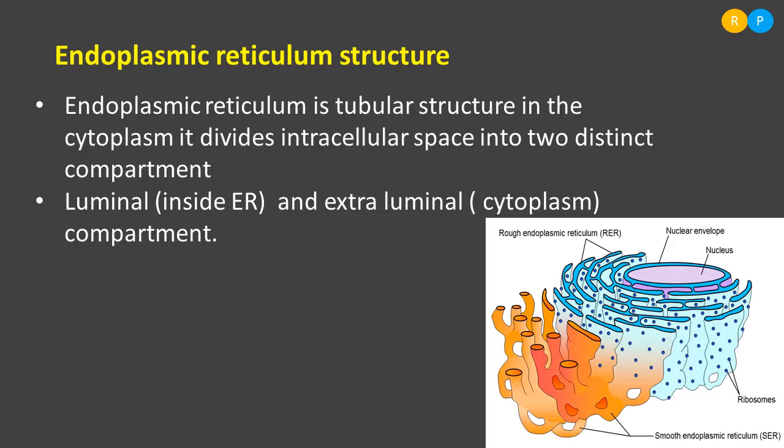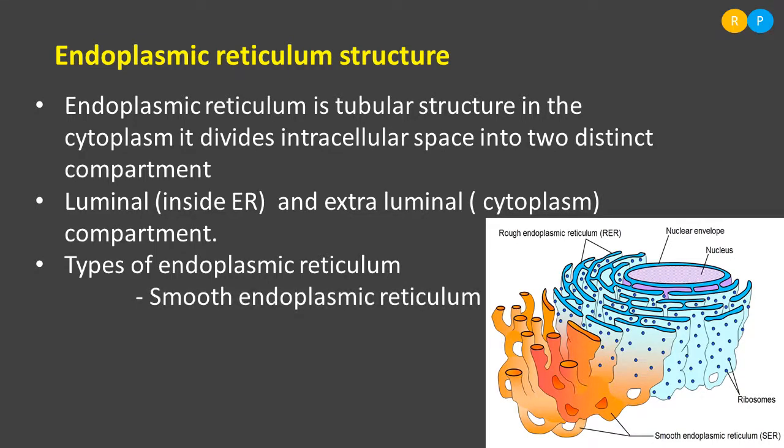Clear? And endoplasmic reticulum can be divided into two different types based on the presence or absence of ribosomes. Clear? Because on the surface of endoplasmic reticulum, ribosomes may be present. Not all endoplasmic reticulum consists of ribosomes. So based on the presence or absence of ribosomes on the surface of endoplasmic reticulum, it has been divided into two different types. Clear? So there are two types of endoplasmic reticulum.